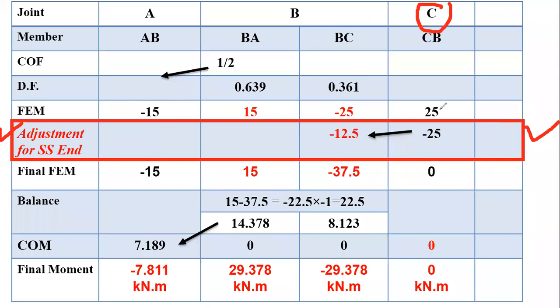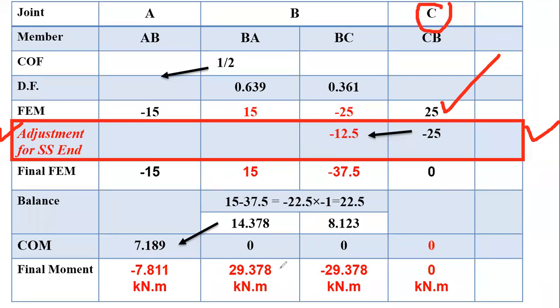But due to the loading condition, we have got the fixed end moment, and that fixed end moment is plus 25. But somehow we have to make this plus 25 moment 0. So how to make that plus 25 as 0? Add minus 25 in it. Add the moment with same amount and opposite direction.